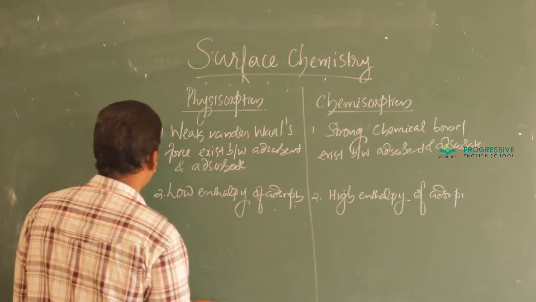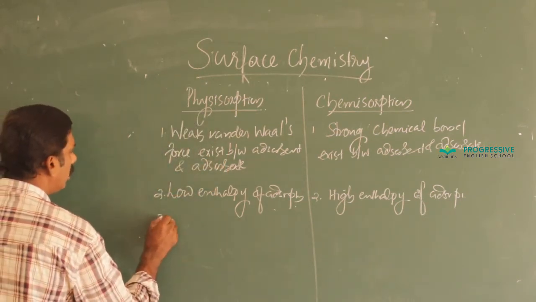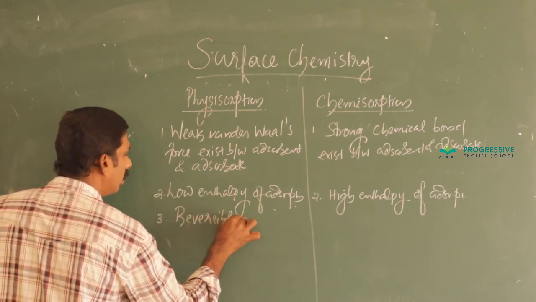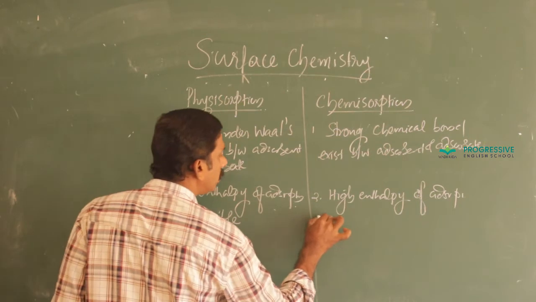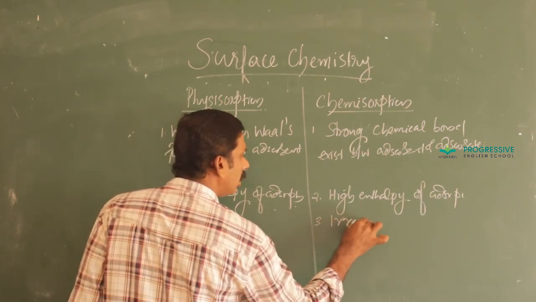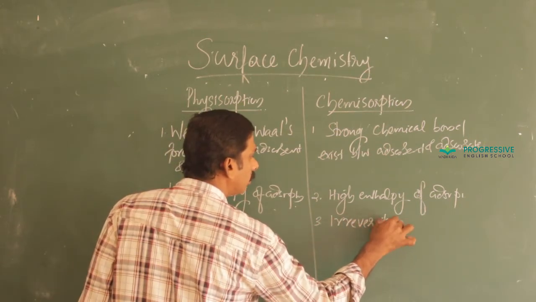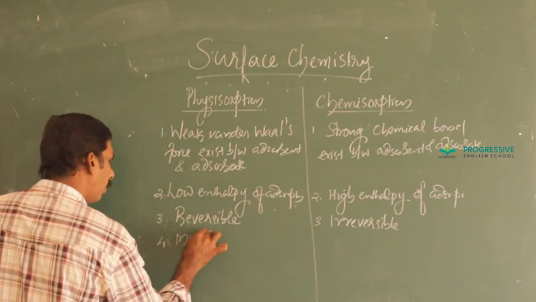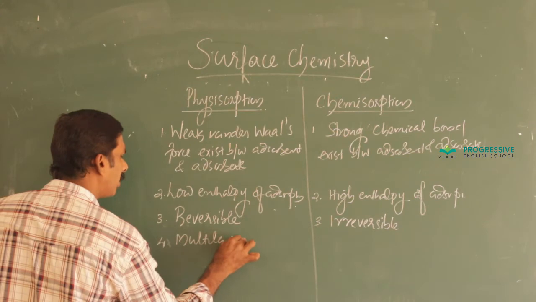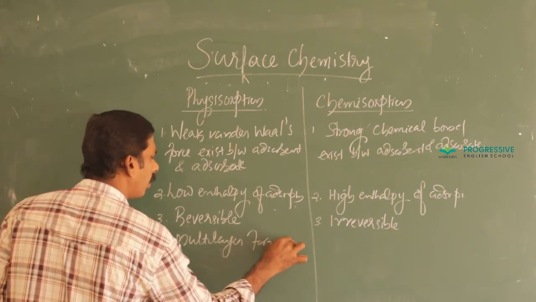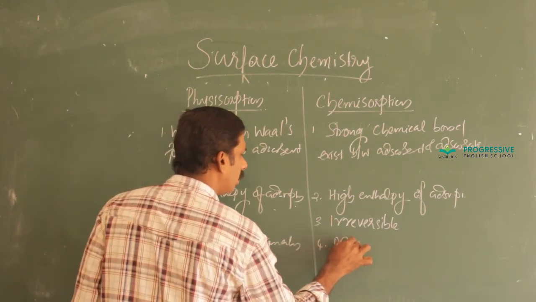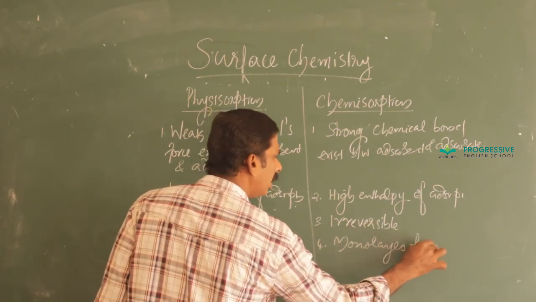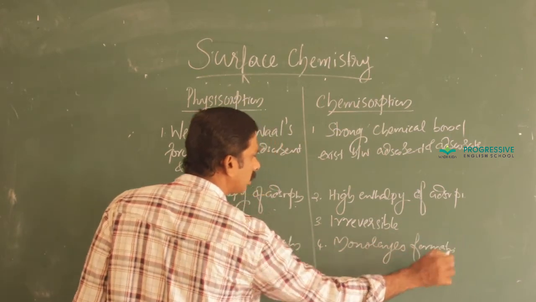That is about two points. Physisorption is reversible while chemisorption is irreversible, and physisorption leads to multi-layer formation. Here, monolayer or single layer formation.